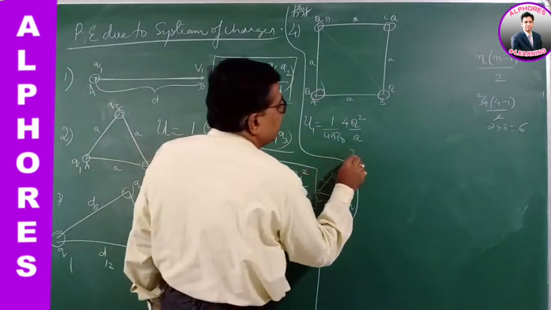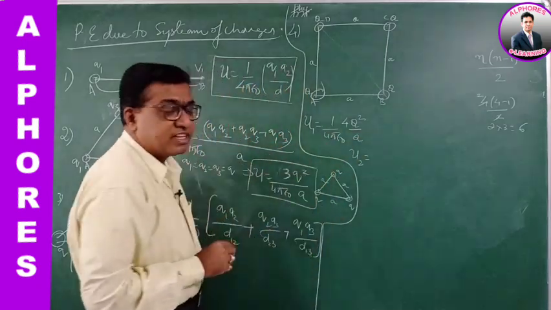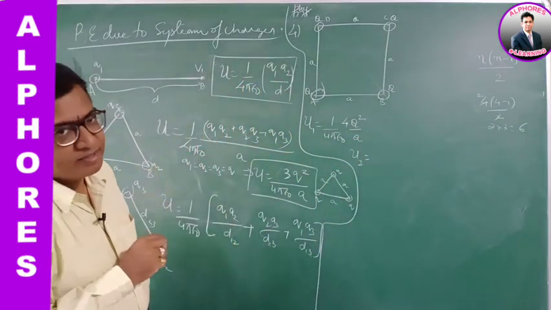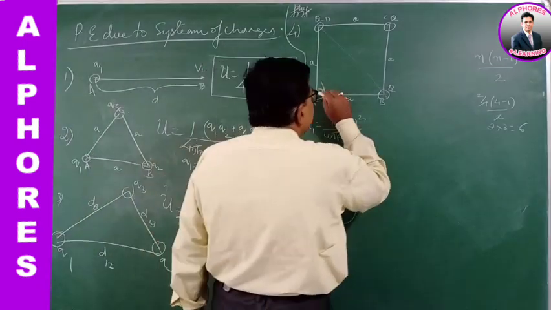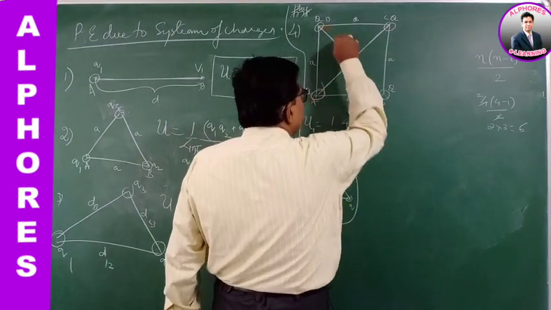Next, the potential energy due to the combination of charges on the diagonals, the opposite charges. So these two, and these two.